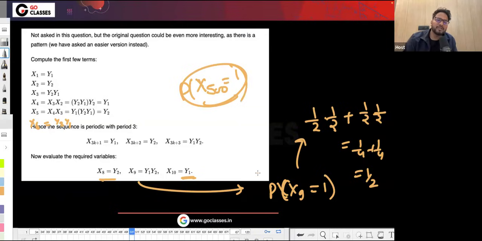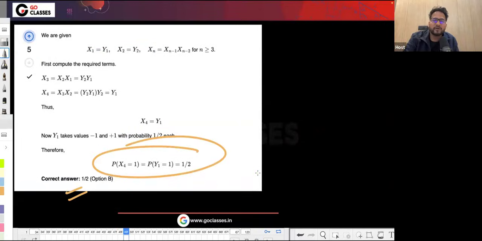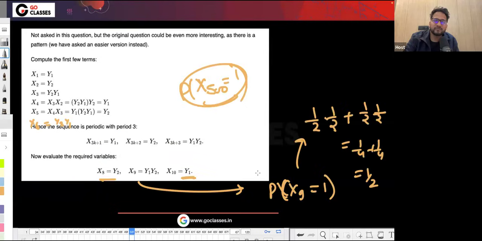Sometimes we do not know, as aspirants, whether it will be too tough if we directly ask these things, because in GATE they can easily ask x500 or something like that, right? You should be able to find the pattern. But since it was a 1 mark question, we thought not to overdo it, so we have diluted this question. But it could be possible that we could have asked x500 directly.